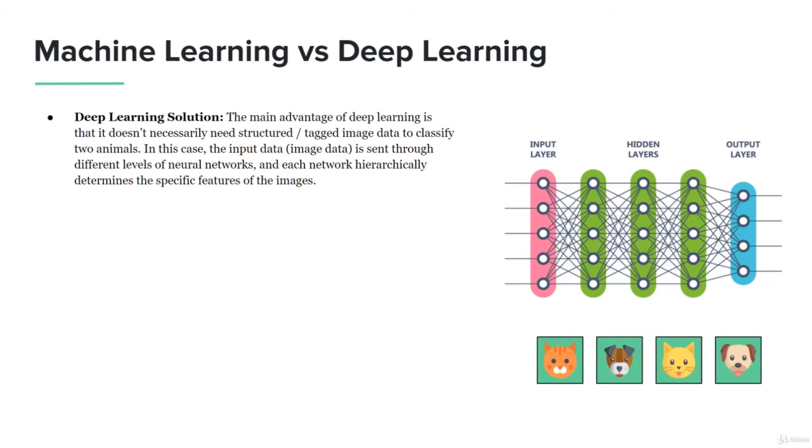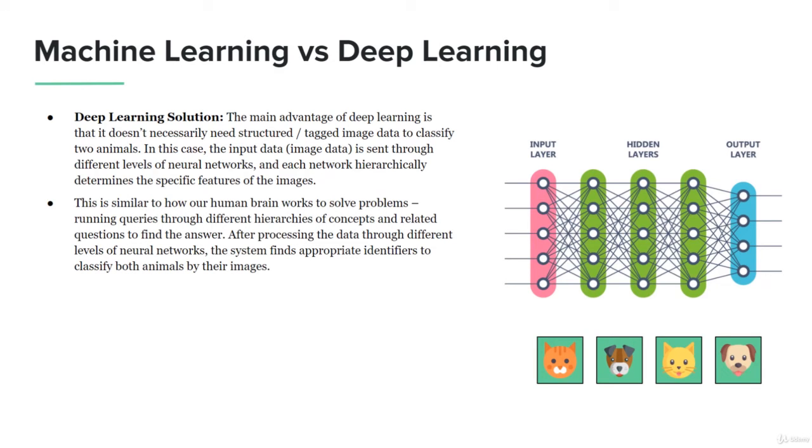It's mimicking that because obviously the human brain is extremely powerful, and our ability to compute and take action and to automatically just do things without even thinking is extremely powerful. So that's really what the deep learning algorithm is about: understanding how neural networks function based on the human brain. The neural networks are the ones doing all of the work here. And like I mentioned, this is similar to how our brain works to solve various problems, running queries through different hierarchies of concepts and related questions to find the answers.